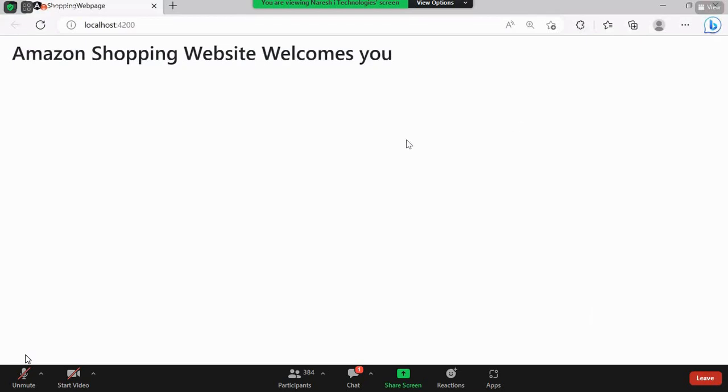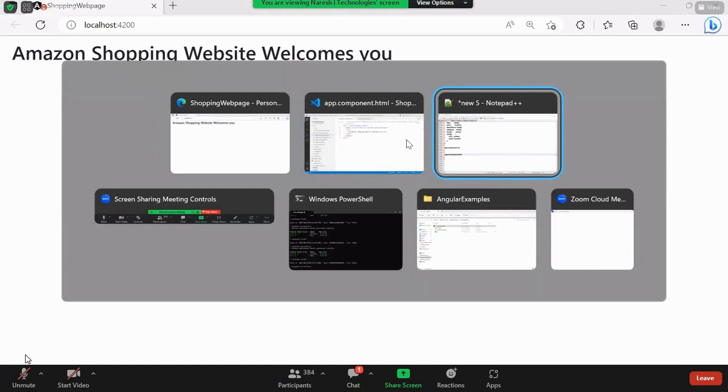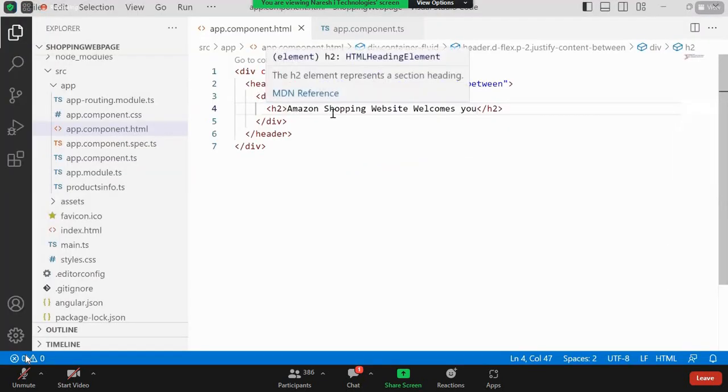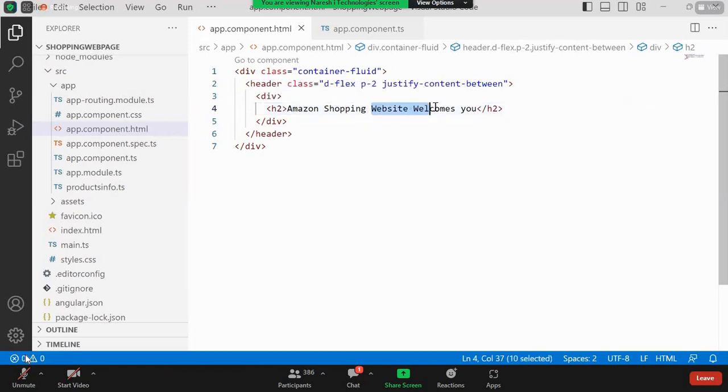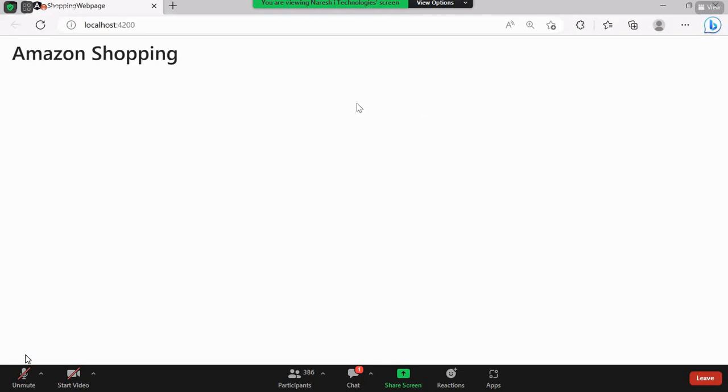And after that, I'll be taking some navigation bar. I'll create some navigation. Maybe I'll remove it, so the look is not good. So that Amazon shopping, that's fine. Okay, that looks fine.